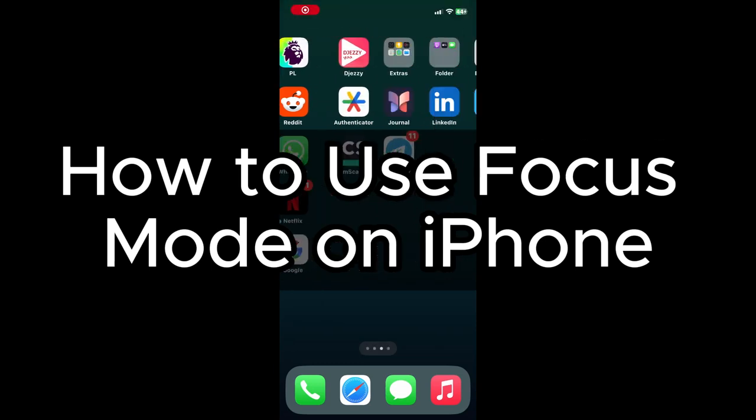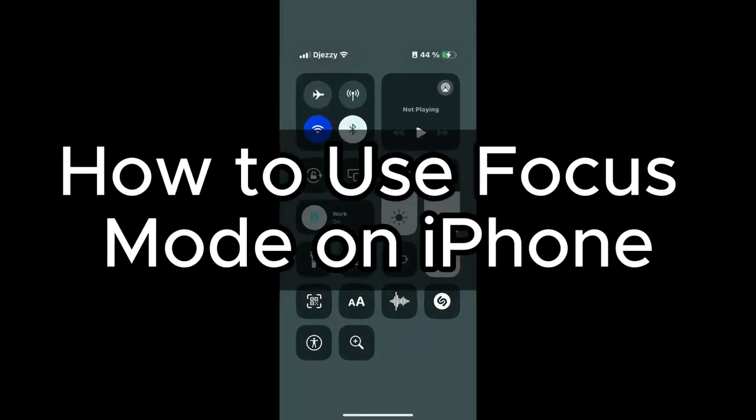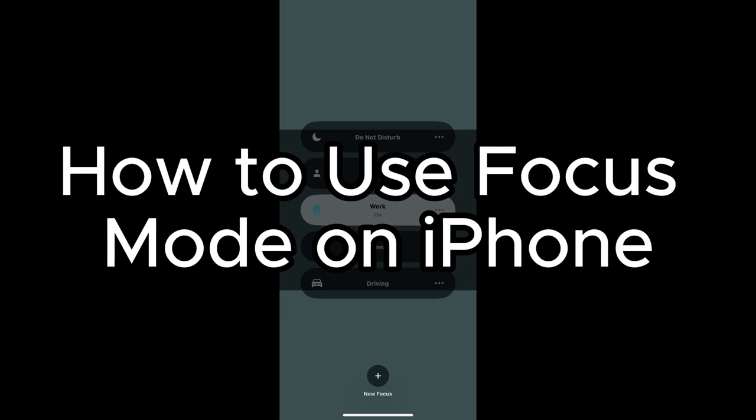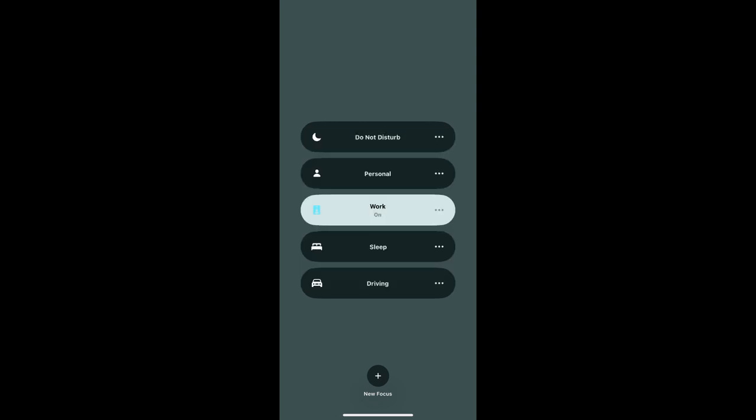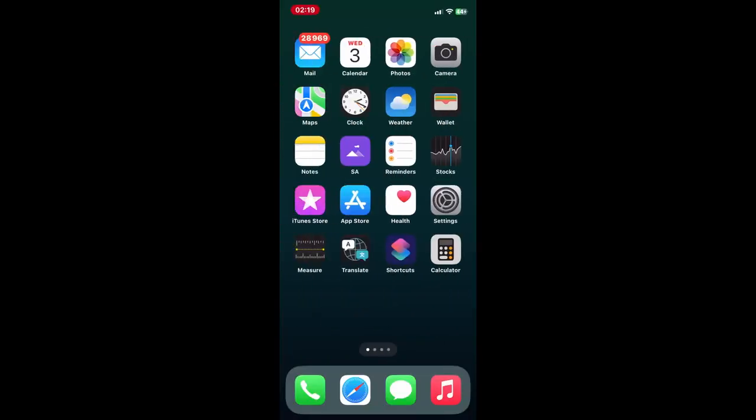How to use focus mode on iPhone. Feeling overwhelmed by constant notifications on your iPhone? Today's video is on Focus Mode, your secret weapon to achieving Zen and boosting productivity.